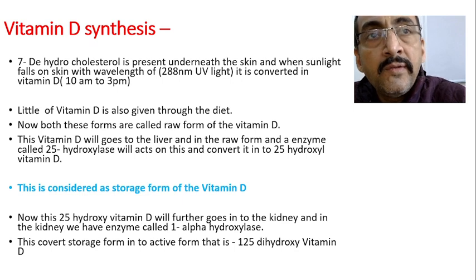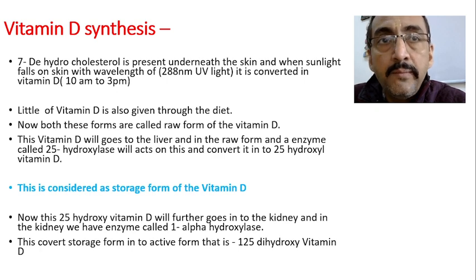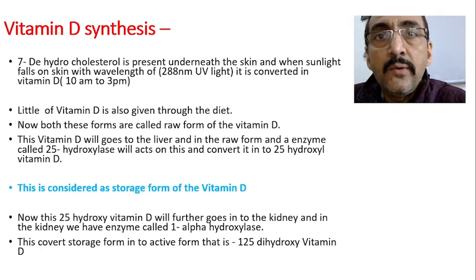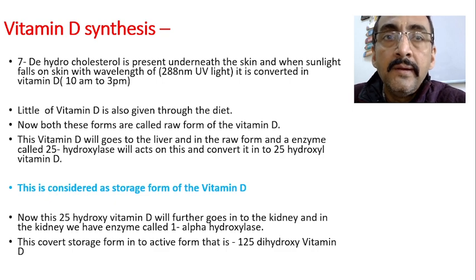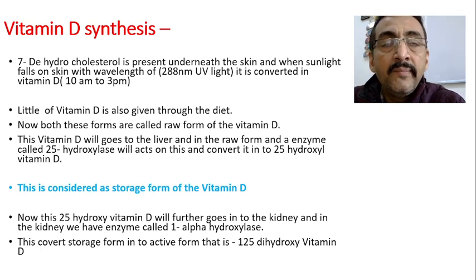Anyway, one of the major minerals important for the formation of the osteoid of the bone, for the mineralization, is calcium, and absorption of this calcium is possible only in the presence of vitamin D. Now it is not enough to concentrate only on the calcium.